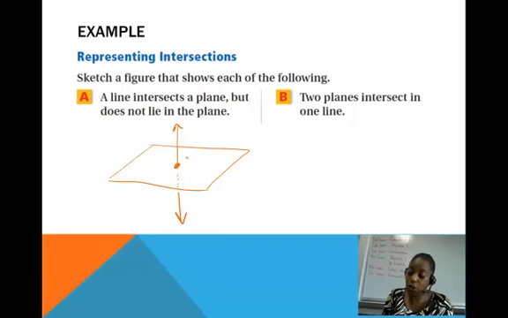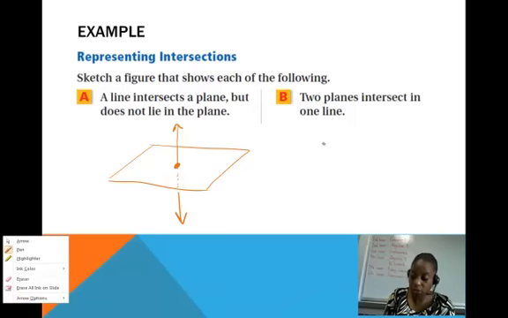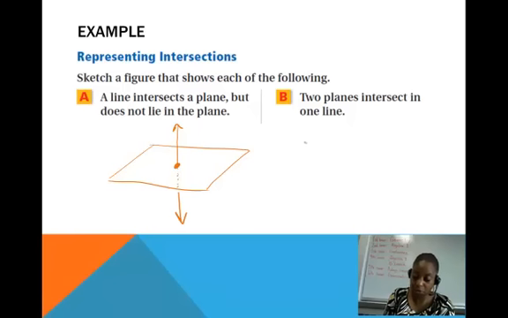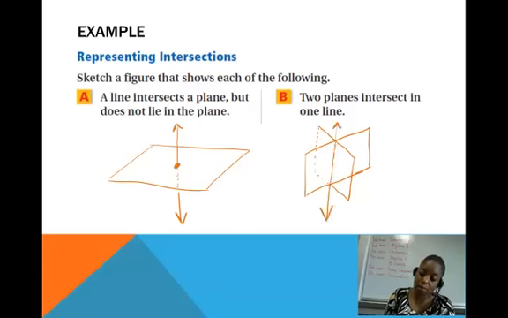And now I'm going to draw two planes that intersect in one line. Now that's the picture I just drew. And so let's try to draw a slightly different one now. Two planes that intersect in one line. Let's see, I'm going to draw one plane going back like that. And then the other plane coming out like that. Take that down. That's behind, and they're going to intersect right here on this line. So I guess that could be solid because it's not behind. So there are two planes intersecting in one line.